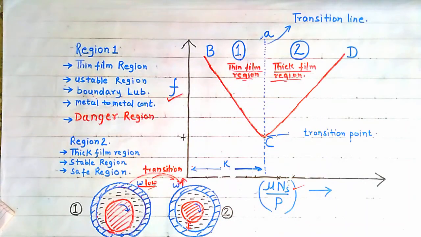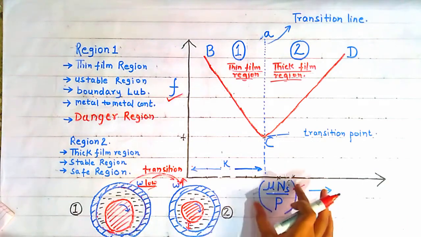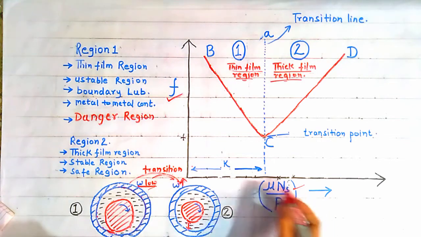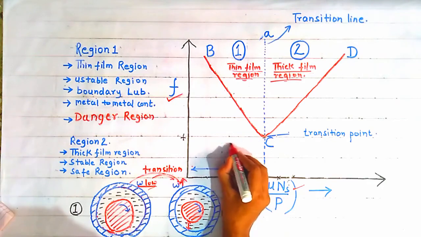As the speed of the journal increases, the mu ns by P will also increase. This particular parameter will also increase, and the lubricant film between the journal and the bearing will also start building up, because the speed is increasing, and we are going toward the thick film region because mu n by P is increasing in this direction.